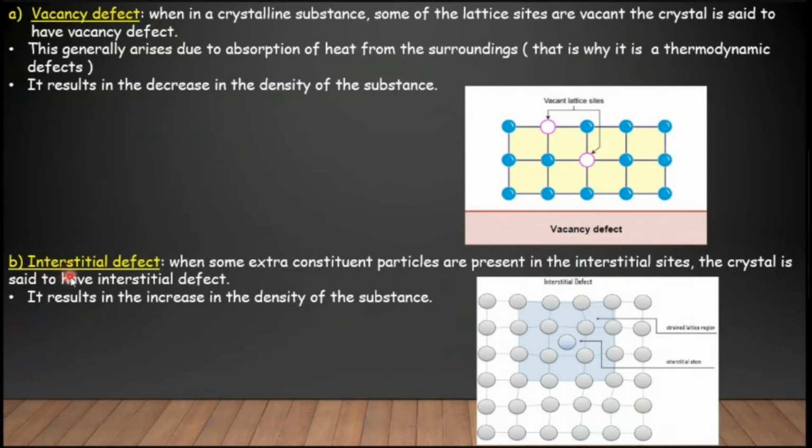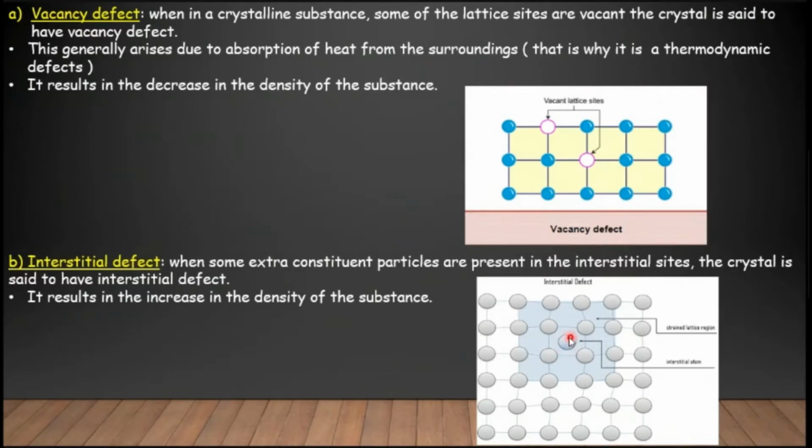Moving to the second type of defect, the interstitial defect. The name itself says that when some extra constituent particles are present in the interstitial site, the crystal is said to have an interstitial defect. Generally the normal crystal lattice looks like this. If there is any extra atom, observe this, there is an extra atom over here.